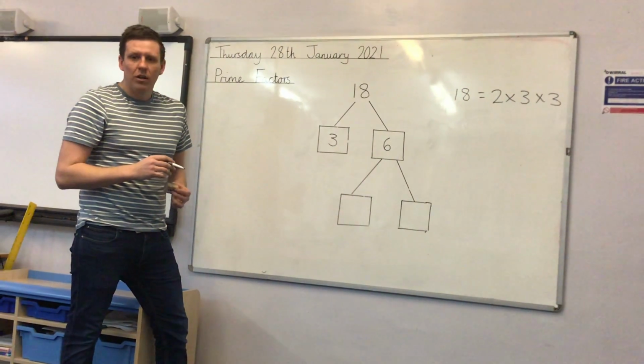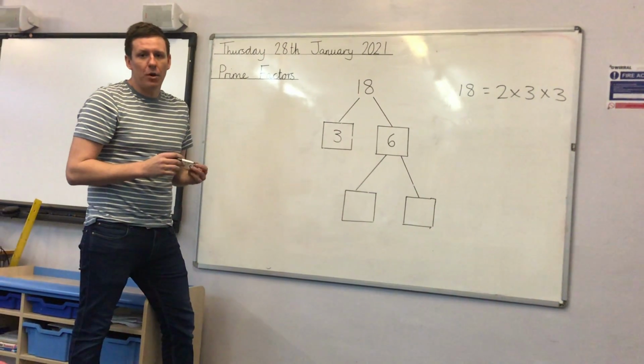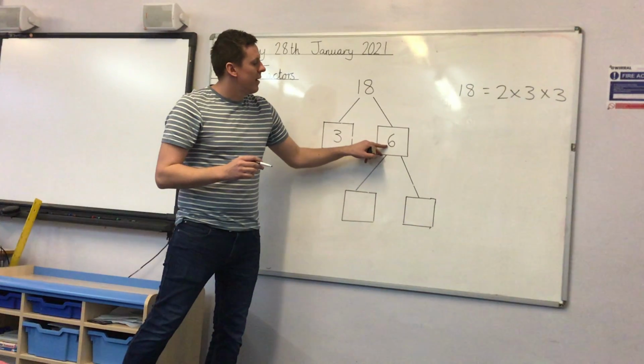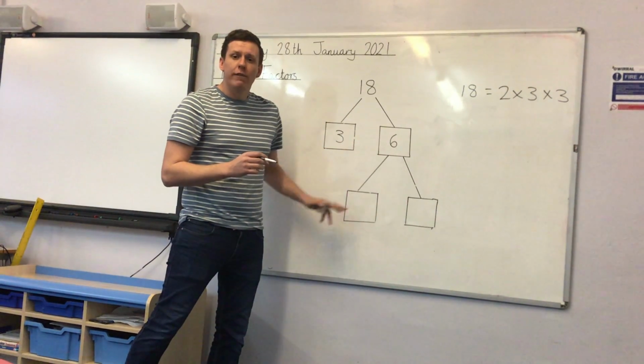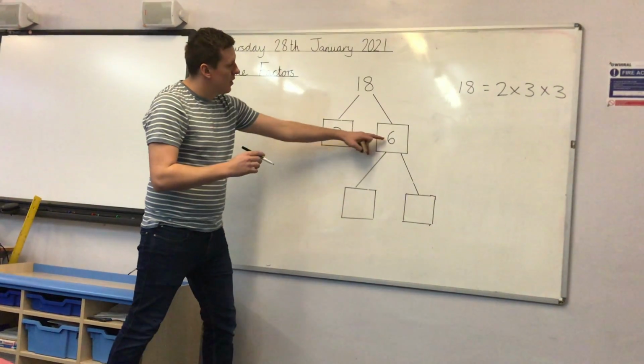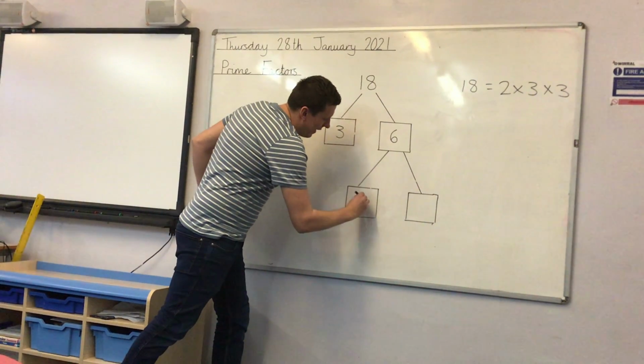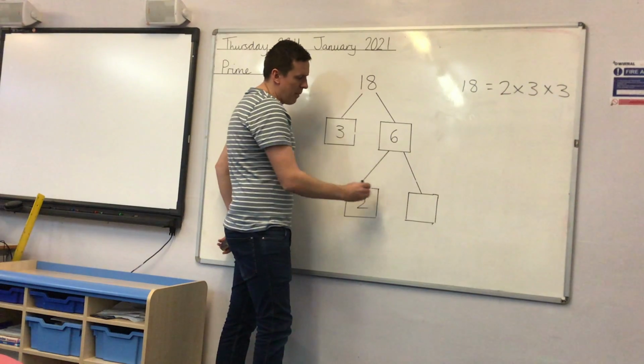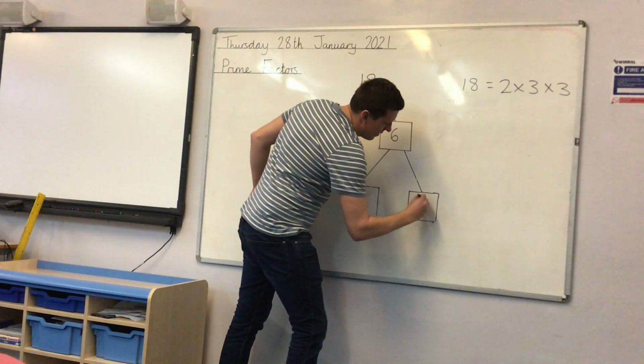And again, only 3 is a prime number. We can divide 6 by other factors other than 6 and 1. So 6 is an even number, it will divide by 2. How many 2's go into 6? 3.